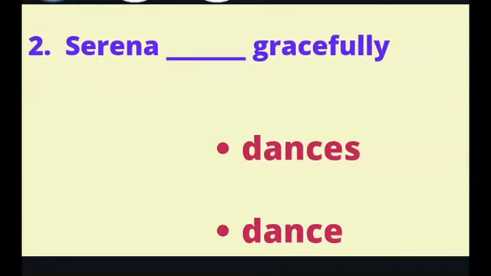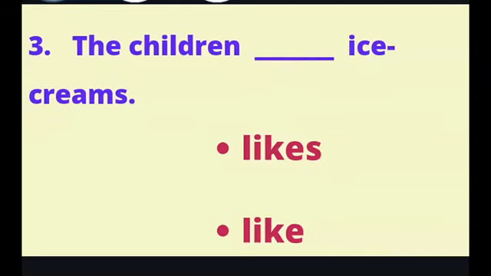Second one, Serena dash gracefully. Dances or dance? Answer, Serena dances gracefully. Third one, the children dash ice creams. Likes or like? Answer, the children like ice creams. Here you can see it is an example of a finite verb in case of plural form.